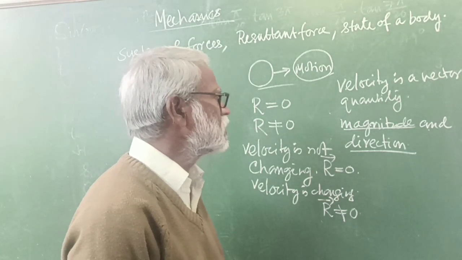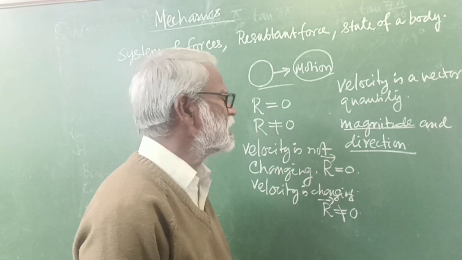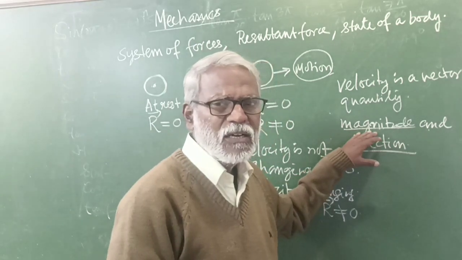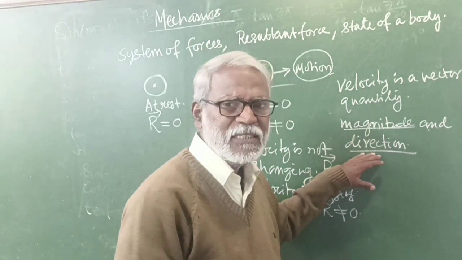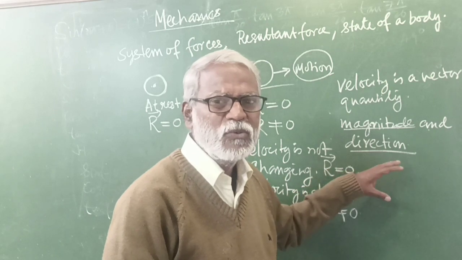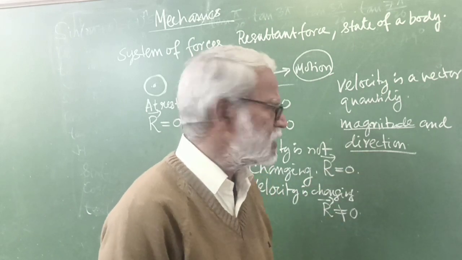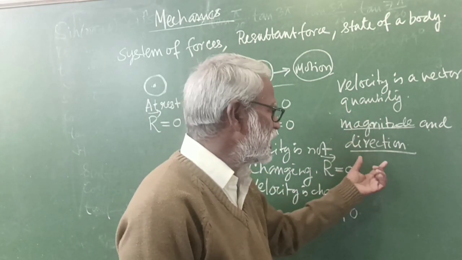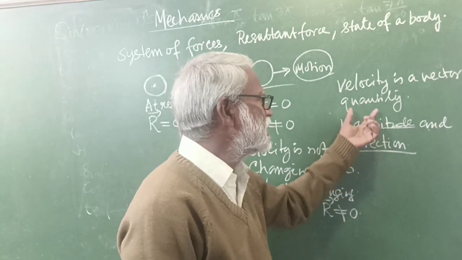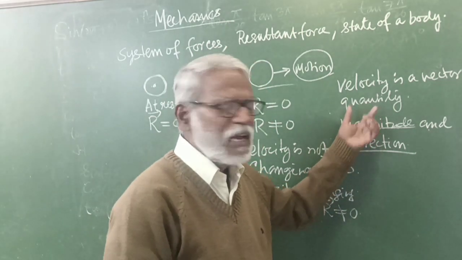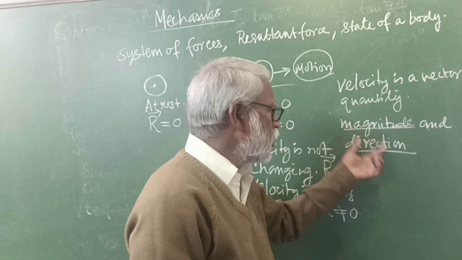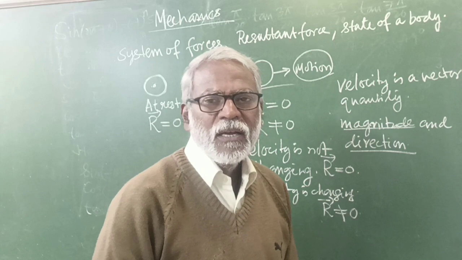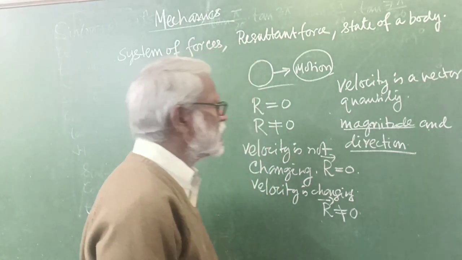So we know a vector quantity changes when its magnitude changes, or its direction changes, or both magnitude and direction change. When there is a change in magnitude, there is a change in the vector quantity. When there is a change in direction, there is a change in the vector quantity. And when there is a change in both magnitude and direction, there is a change in the vector quantity.